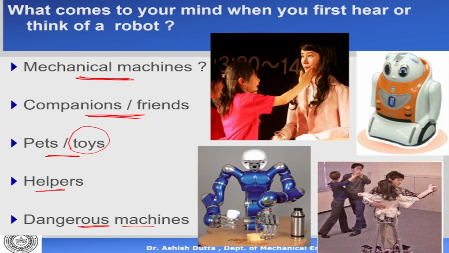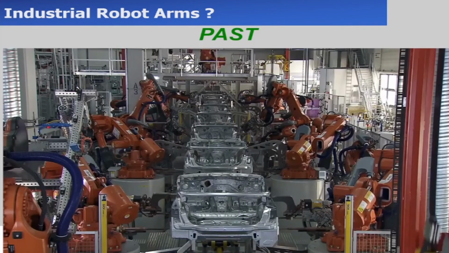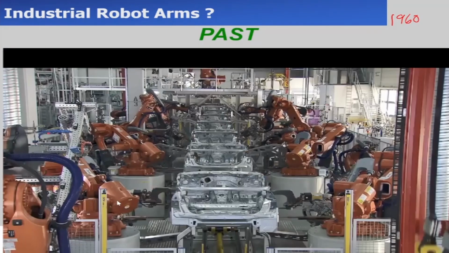So it's very interesting that you'll rarely find anybody who has never heard about a robot. Now, robotics started off as an offshoot of industrial automation, which is very, very old actually, as we'll see as we come along. Robotics essentially started off somewhere in the 1960s in the industries for industrial applications like spot welding and spray painting. So this is probably the past, about the 1960s.